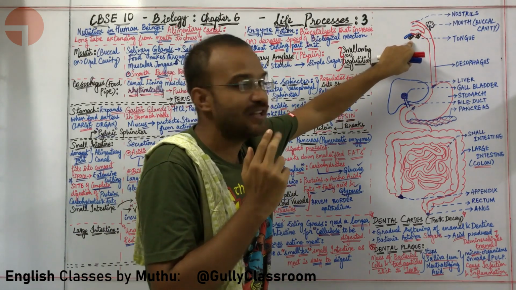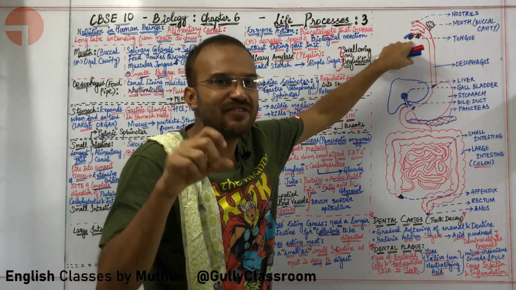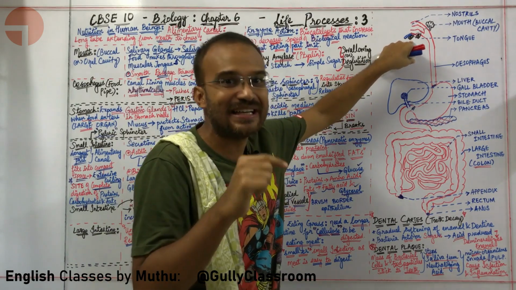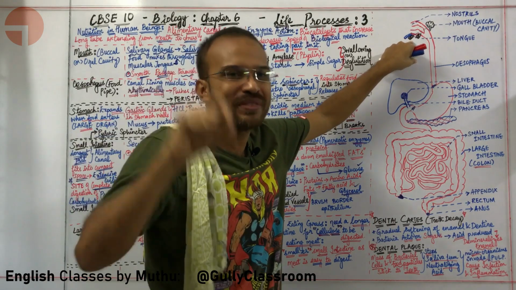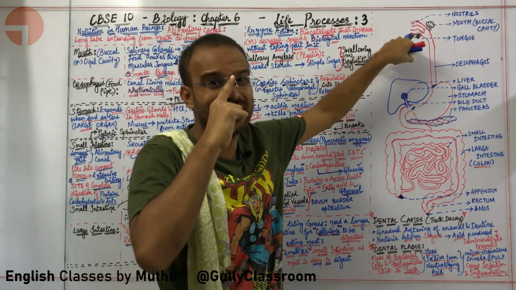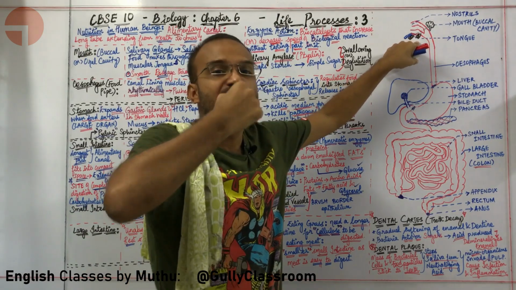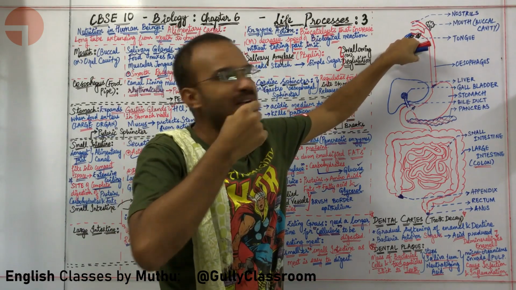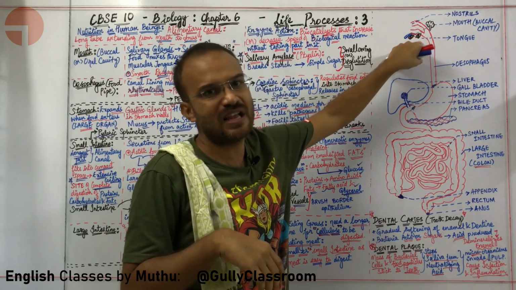There is another salivary gland present below the tongue that is called as sublingual. Lingual means language that comes from the tongue. So, sublingual salivary gland. There is another salivary gland that is present literally beneath our sublingual salivary gland. It is called as submandibular salivary gland.